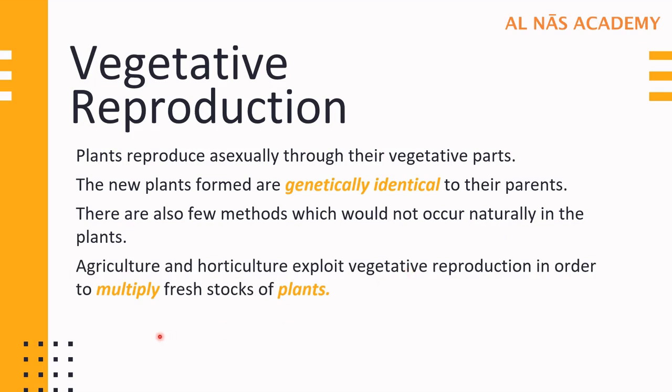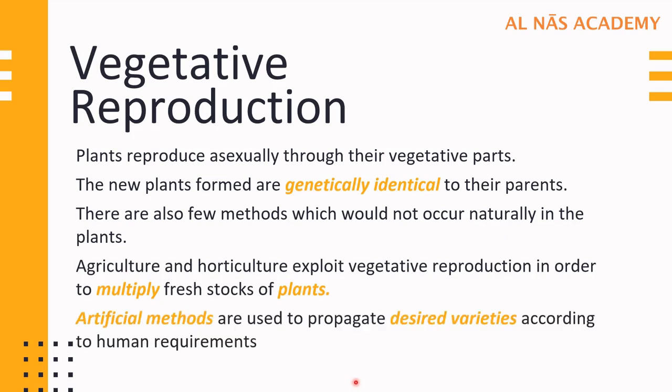And why do they do so? In order to multiply the stock of the plant. Artificial methods are also used to propagate desired varieties of the plant. The reasons why vegetative reproduction is used: it allows quick production of new plants, allows combination of good qualities of different varieties, and it provides an excellent method of propagating desired varieties of plants which can grow in a shorter period of time.